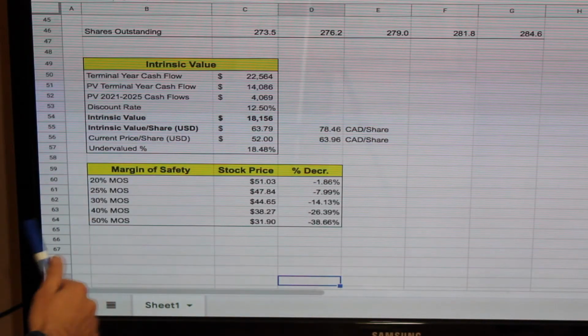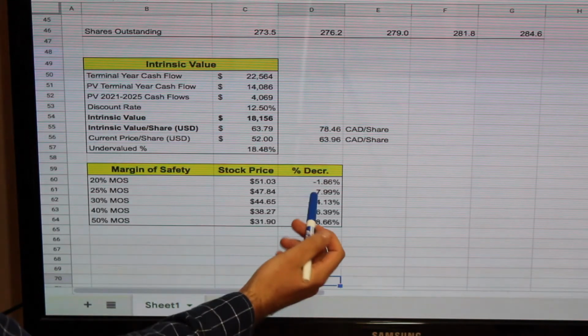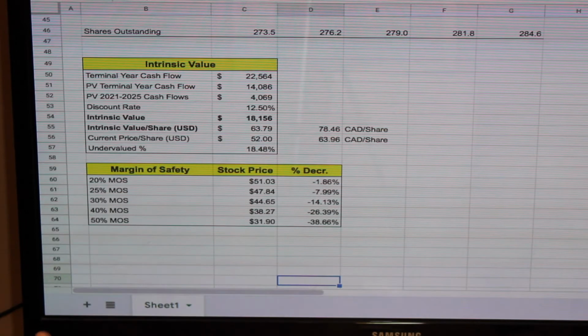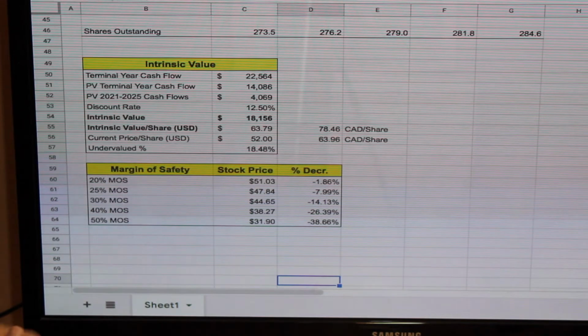You can see if you're looking for a 20% margin of safety, well, the company's pretty close to that right now. They only need to drop in price about 1.8% in order for you to get that 20% margin of safety. But usually you're going to be looking for a lot more than that. Obviously, the higher the margin of safety, the more likely you are to invest in a company like this. And when you calculate companies' intrinsic value, the best companies you'll find are the ones that have the highest margin of safety. That's how you really know you found a good investment that is potentially significantly undervalued.